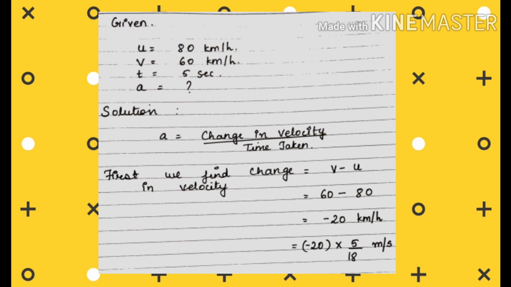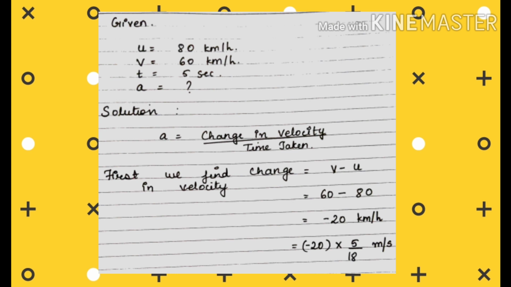So first we will calculate the change in velocity, which is equal to v minus u, that is 60 minus 80. Since 60 is the final velocity and 80 is the initial velocity, we get minus 20 km per hour. Here you must be observing why the negative sign is there. This negative sign shows that the direction of acceleration is opposite to the direction of motion. Since the brakes are applied, the velocity is decreasing with time, which shows that the body is undergoing retardation or deceleration.